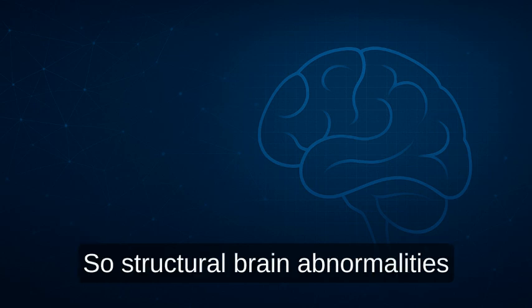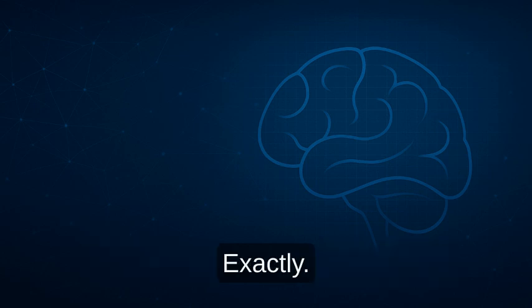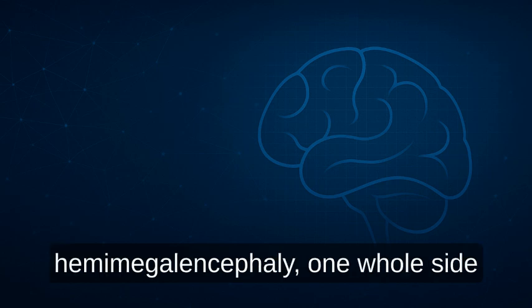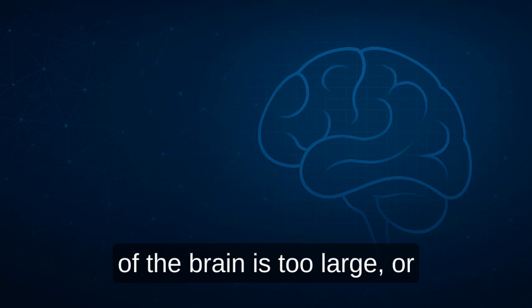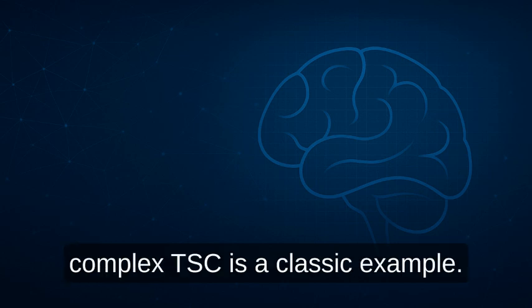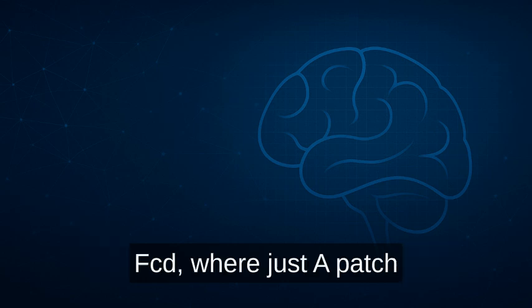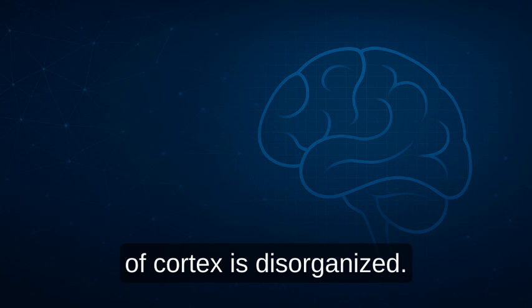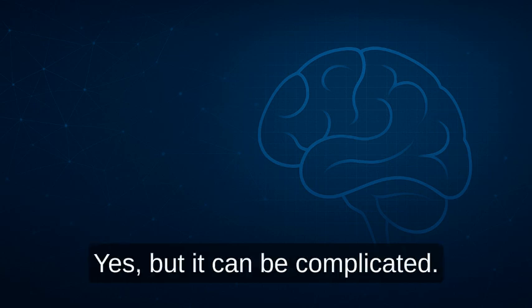Malformation. So, structural brain abnormalities present from early development. Exactly. And there's a spectrum. Things like hemimegalencephaly, one whole side of the brain is too large, or MCK syndrome, tuberous sclerosis complex, TSC is a classic example, and also focal cortical dysplasia, FCD, where just a patch of cortex is disorganized. And these are genetic too. Yes, but it can be complicated.